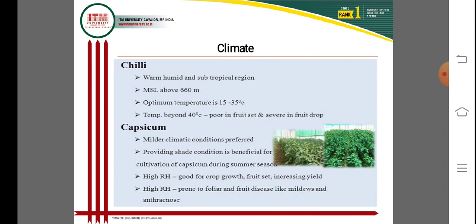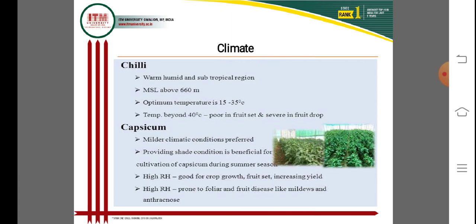Climate is an important factor for chili. A warm, humid and subtropical region is best for the cultivation of chili, at above 660 meters from mean sea level, and the optimum temperature is 15 to 35 degrees centigrade for successful cultivation. Temperature beyond 40 degrees centigrade causes poor fruit set and severe fruit drop also.